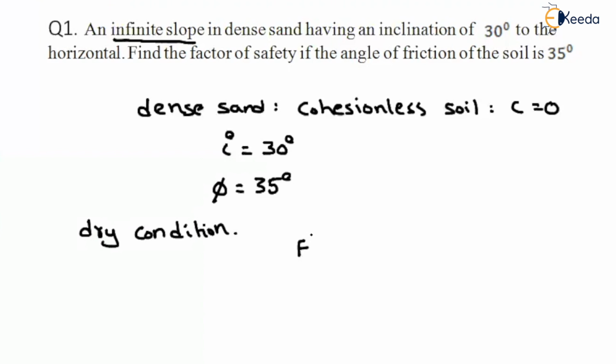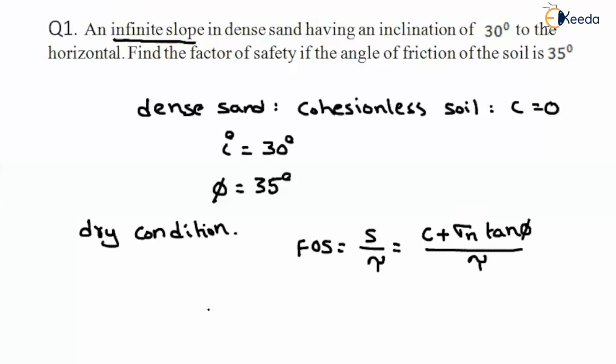So if you recall, what is the factor of safety? That will be equal to S divided by tau, shear strength of the soil divided by shear stress. Shear strength, how can we denote it? C plus sigma n tan phi, divided by tau. So how can you find out the C value? For this dense sand, what is the C value? As it is cohesionless, 0. Okay, 0 plus. We have to remember this one.